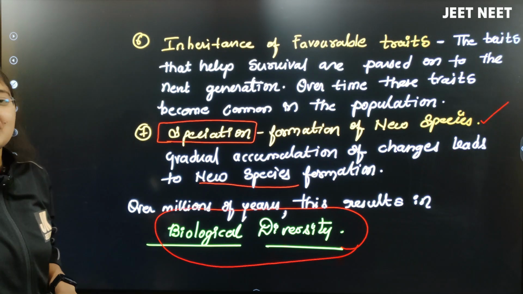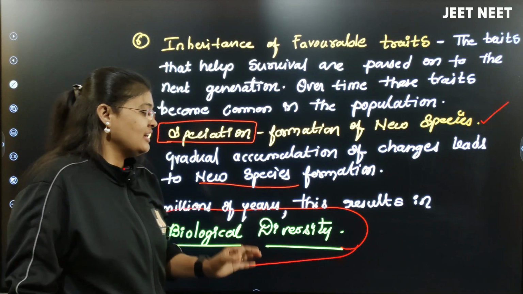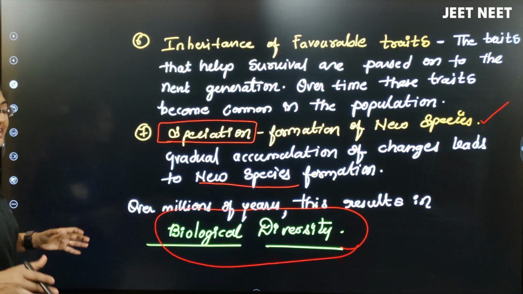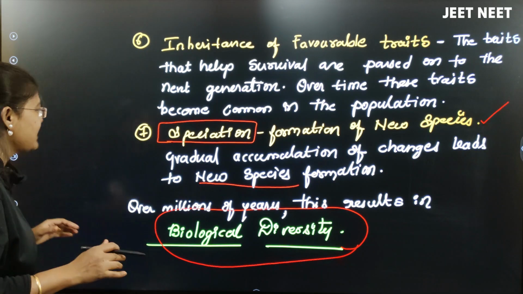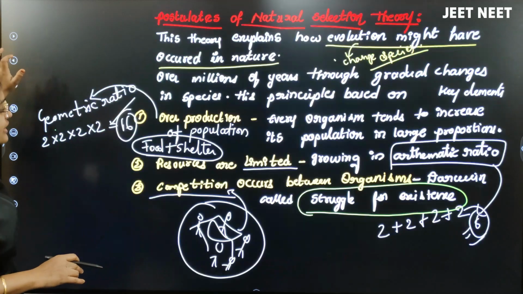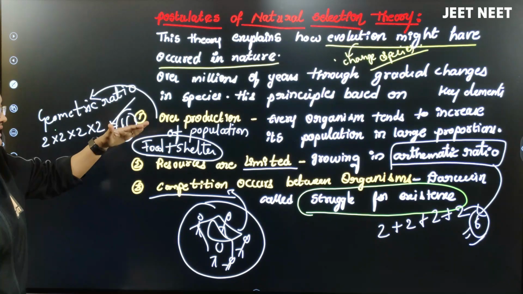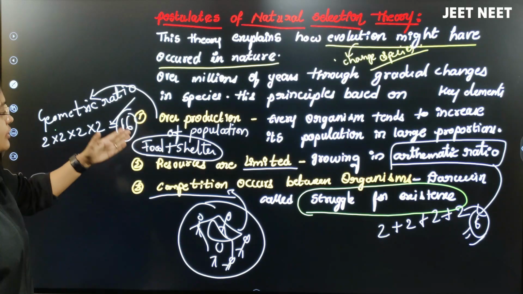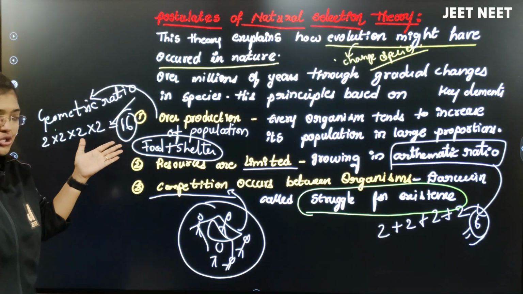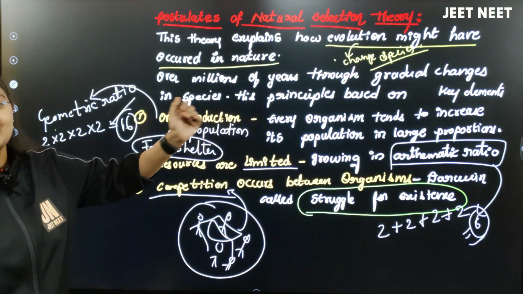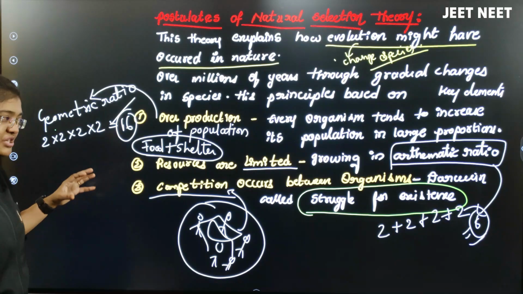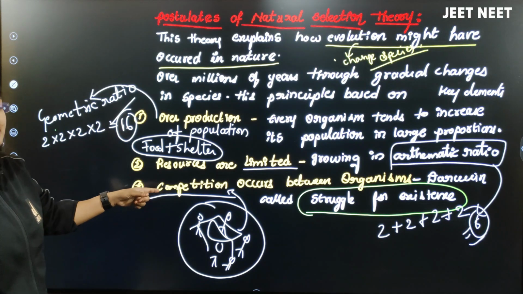Charles Darwin. So finally, Charles Darwin told how the evolution of species happened. He told that first, there was overproduction of population on this earth, but the resources were very limited. The population is growing in a geometric ratio, but the resources are growing in an arithmetic ratio. When the resources are less, competition will happen between the species.